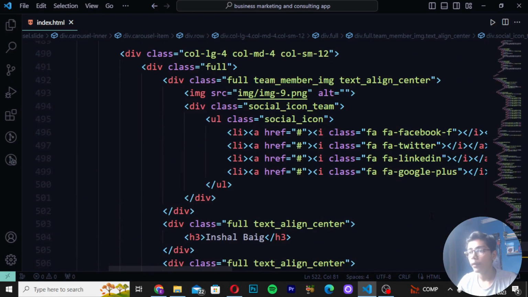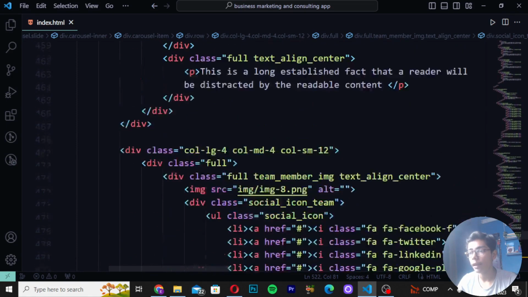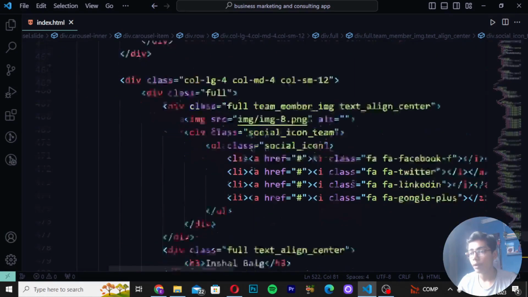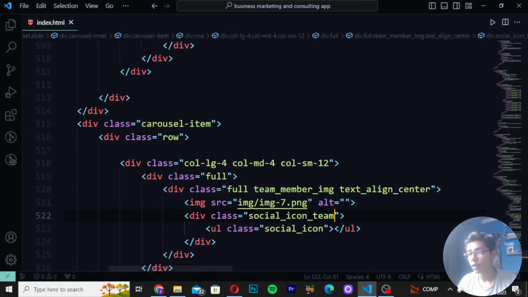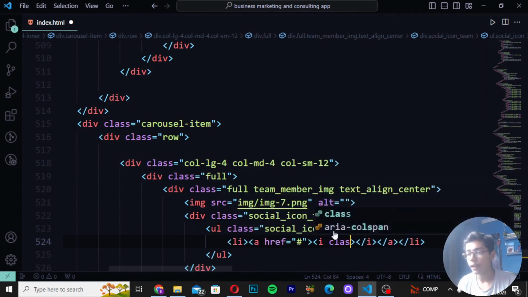So here I will be moving to the top to check what we have written. So yes, we have written social icon team there. Here as well, means everywhere we have written where we want. So when you are done with that, simply move down, and then here I will be writing li a tag, right here i tag, and here I will be writing fa fa-facebook-f like this.